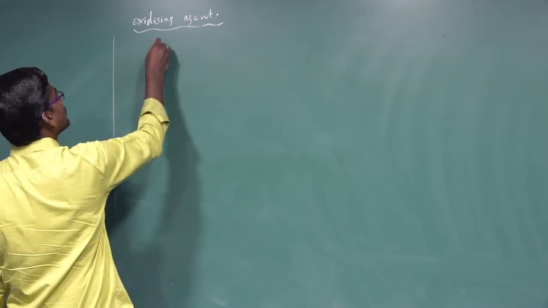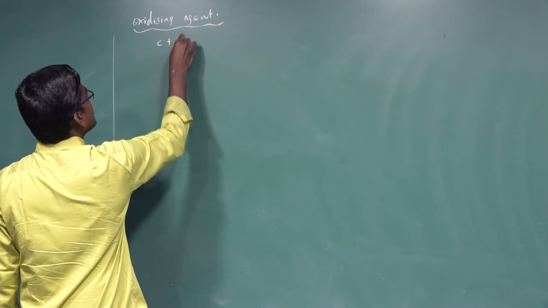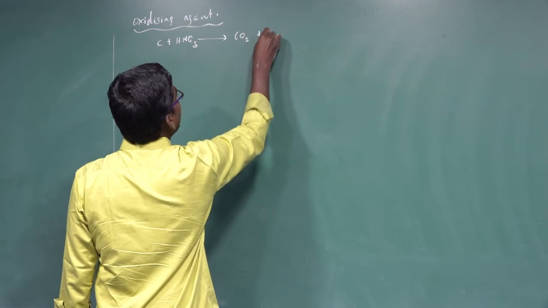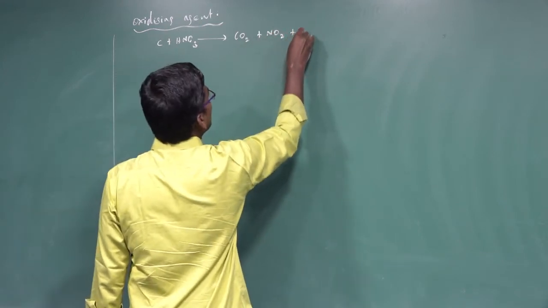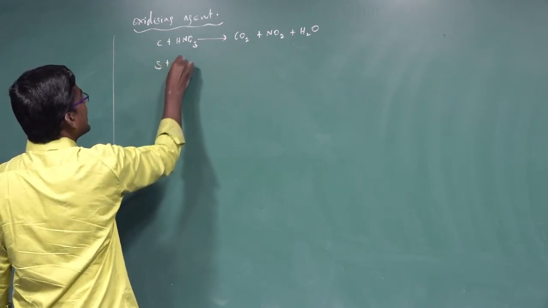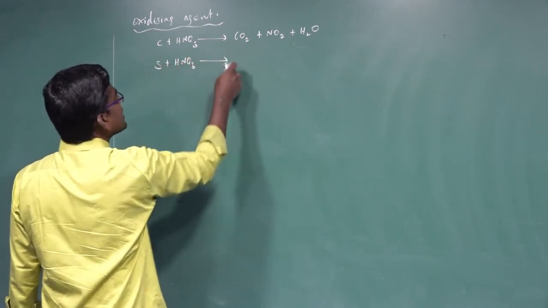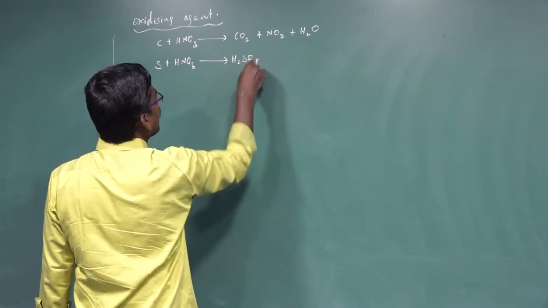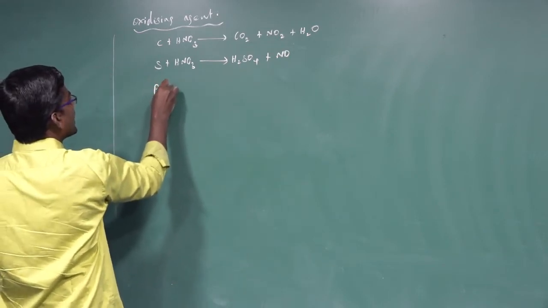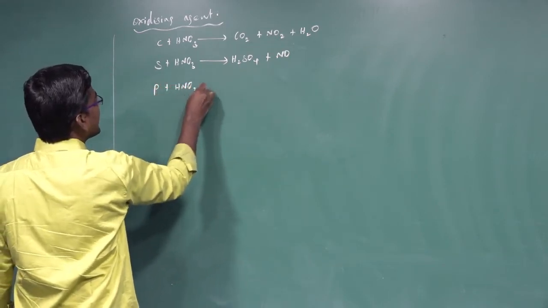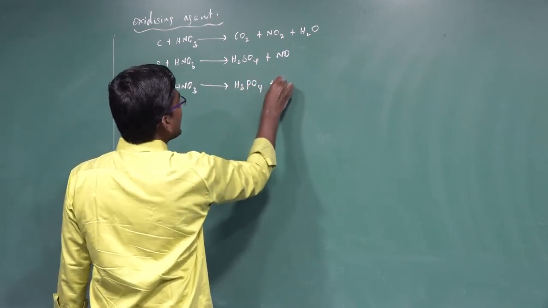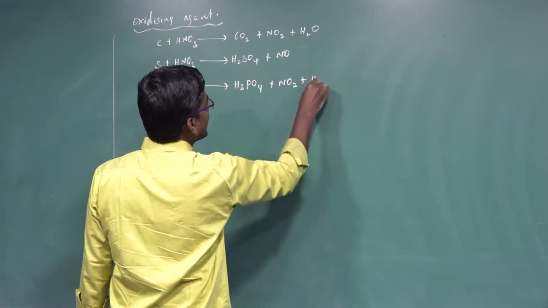From this process we can find out that nitric acid is an oxidizing agent. First one, carbon. Carbon combined with nitric acid, HNO3, forms carbon dioxide, CO2, and nitrogen dioxide, NO2, plus water, H2O. Another one, sulfur combined with nitric acid, HNO3, gives sulfuric acid, H2SO4, plus more. Then phosphorus reacts with nitric acid to give orthophosphoric acid, H3PO4, plus nitrogen dioxide, NO2, and water, H2O.